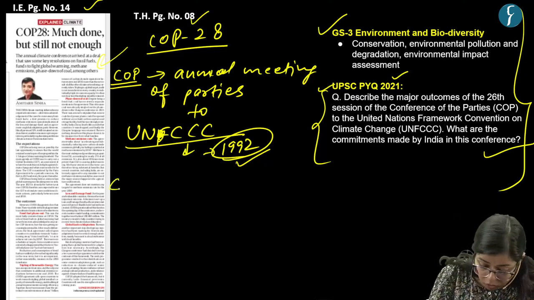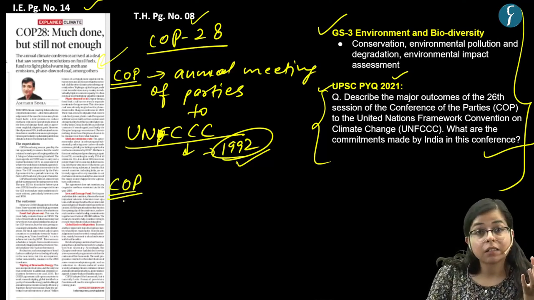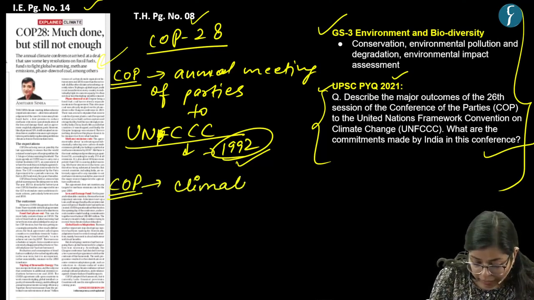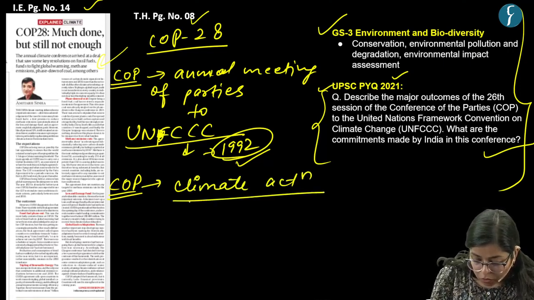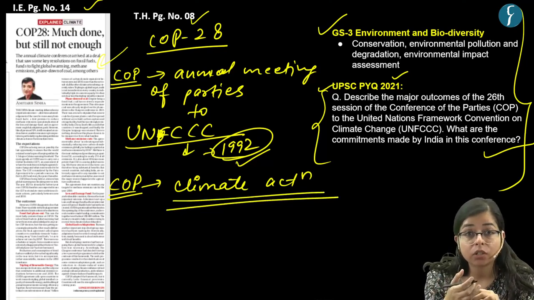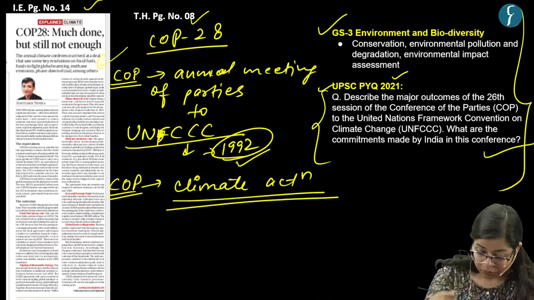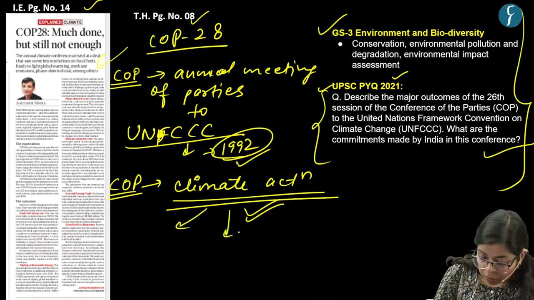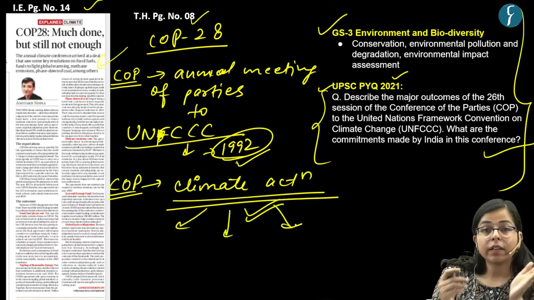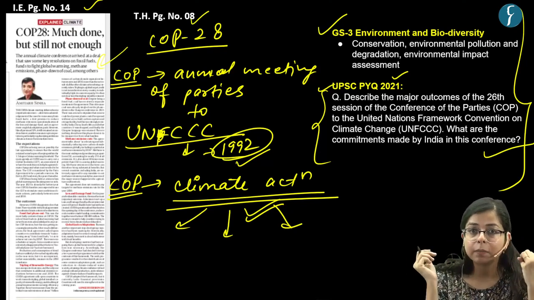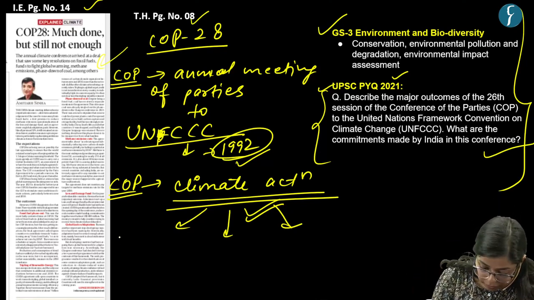Now what is the goal of this Conference of Parties? The goal of this conference of parties is to take climate action, to reduce the impact of climate change on the population and globally. So there should be climate actions on important themes. If I talk about climate change and climate actions, there are three important pillars. First pillar is mitigation.